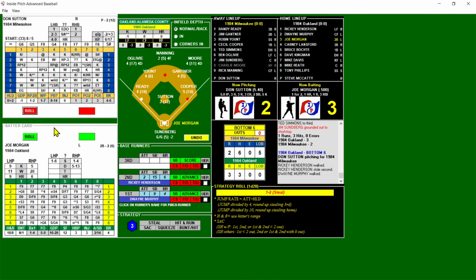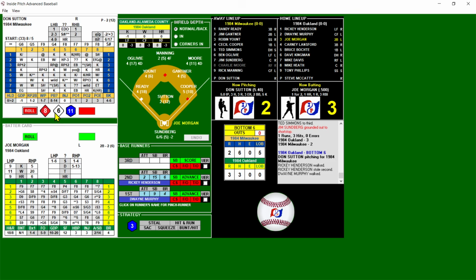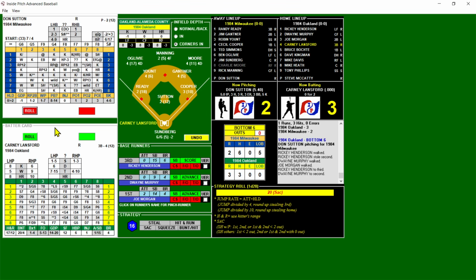Nothing on the strategy for Morgan, who already has a 3-run home run in this game. Lansford on deck. I'm going to give Sutton Morgan here. And another walk chance, and it's a walk. He's walked the bases loaded. Bases loaded, nobody out, all on walks from Sutton. The infield's going to have to come in. And Sutton's going to try and get Carney Lansford. Bases loaded, nobody out. 3-2 A's. Big at-bat here. Sutton against Lansford.